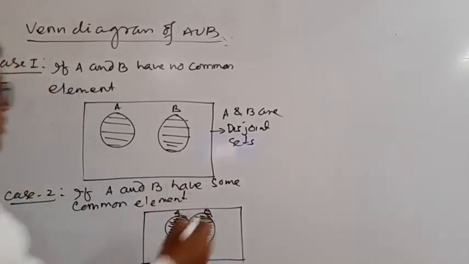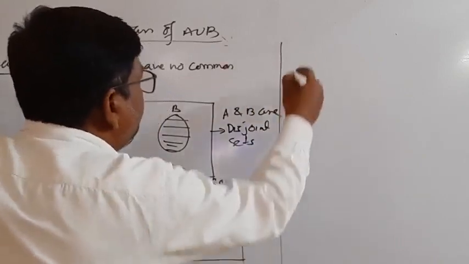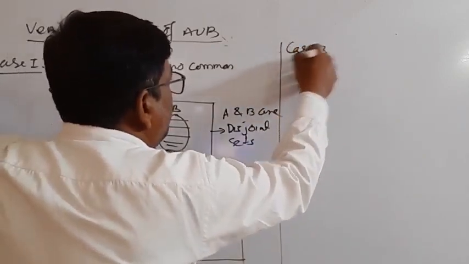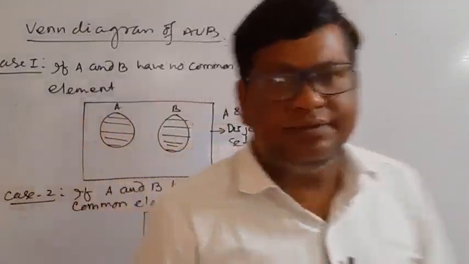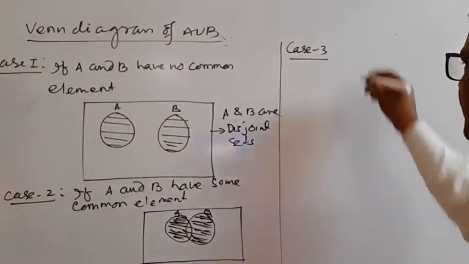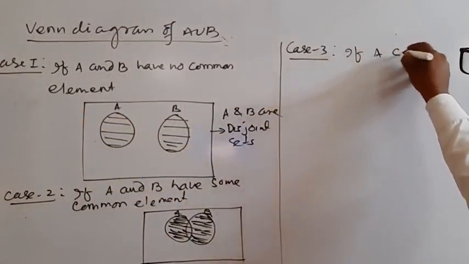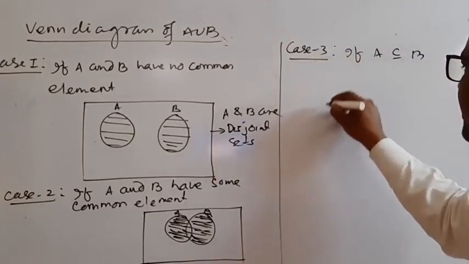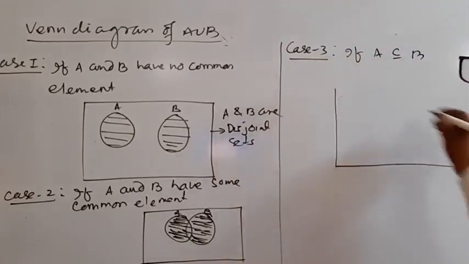Now case 3: if A is a subset of B, then the Venn diagram is like this.